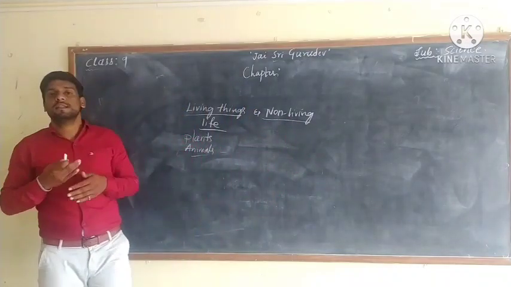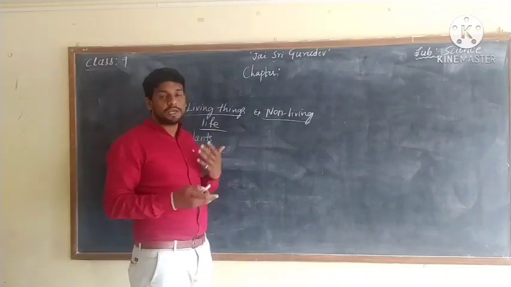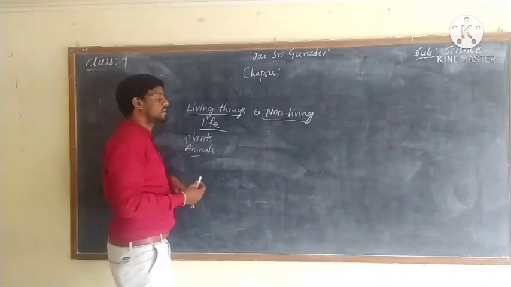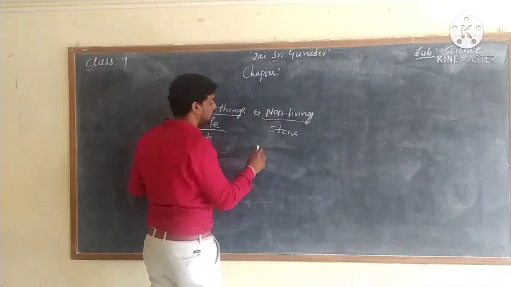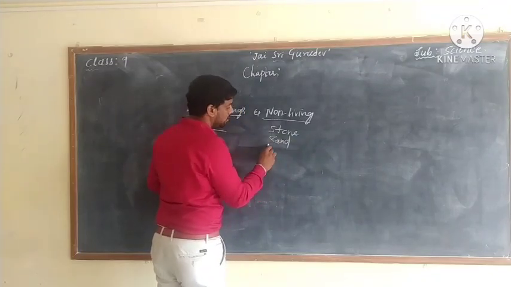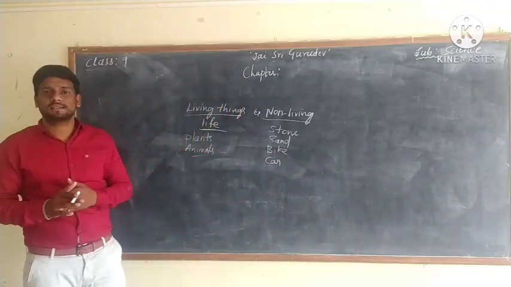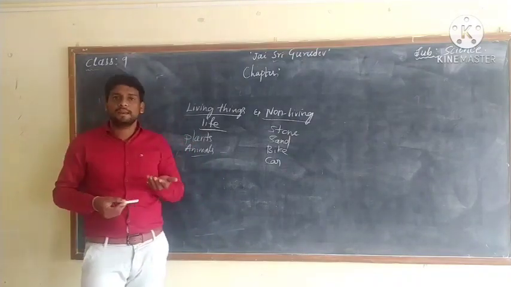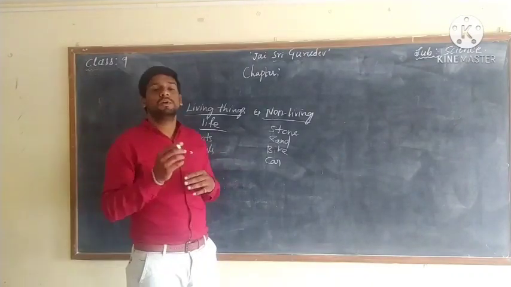Then what are non-living things? Non-living things means the things which do not have life. Those are all called non-living things. The examples of non-living things are stone. On the road we can see stone. Yes, sand, bike, car, bag, pen, mobile, notebooks, board. These are all the examples of non-living things.